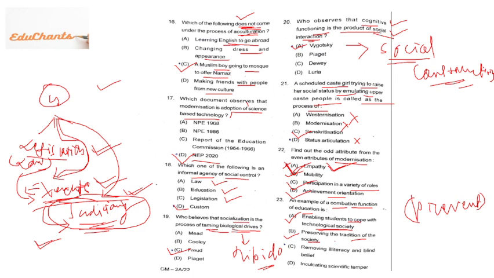Preserving the tradition of our society. Then inculcating the scientific temper. It is also good, but it will remove the illiteracy and blind belief. The answer will be C.